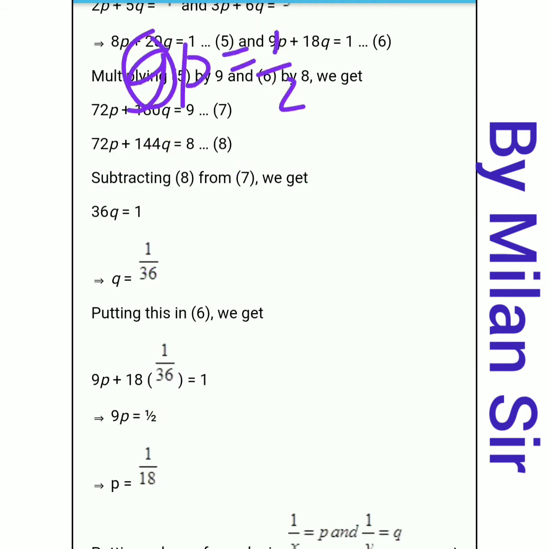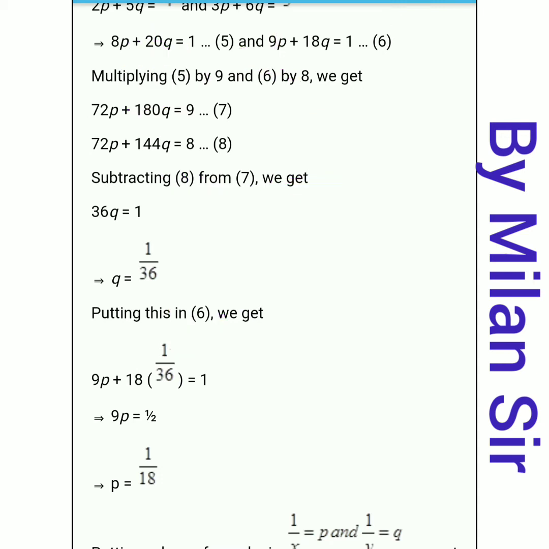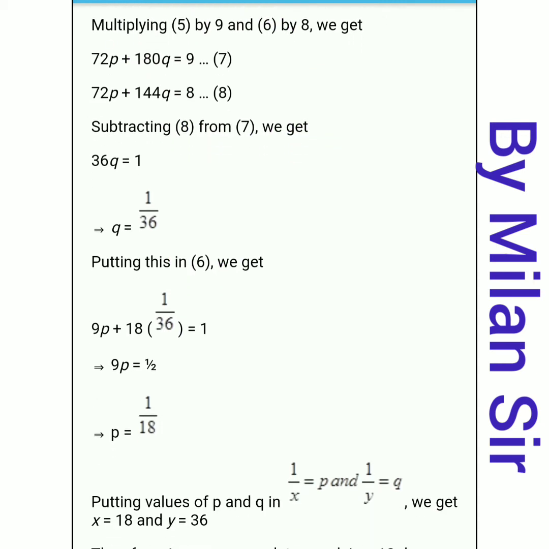If we transfer 9 to the right hand side, it goes to the division. Here already 2 we have, so multiply by 9 in denominator. So 1 divided by 9 to the 18. So p is equals to 1 by 18. Okay, so our p and q are ready. P is equals to 1 by 18. Q is equals to 1 by 36.